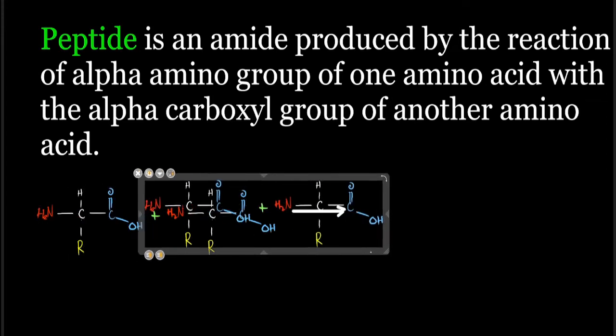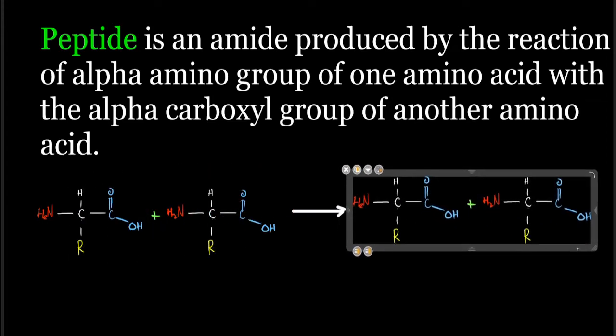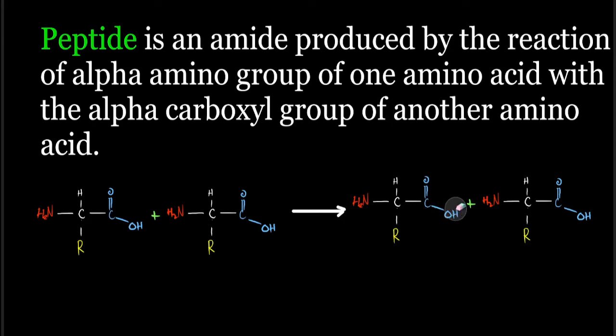For example, if I copy and paste this, we will have a bond that will look like this. We will retain the carboxyl group on our first amino acid. Then we will have a bond towards the nitrogen of our next amino acid with its remaining nitrogen.